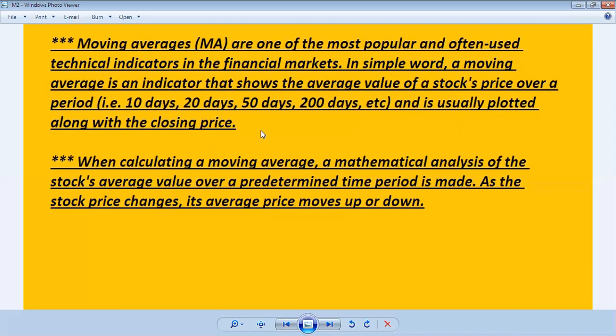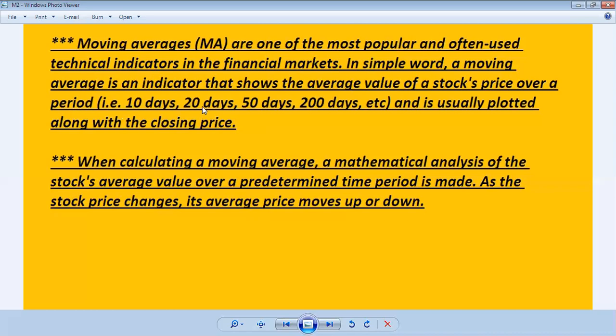In the price chart, we can plot this moving average with the closing price, or within the bar chart, or within the candlestick chart.